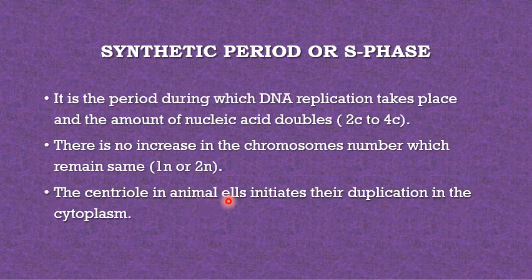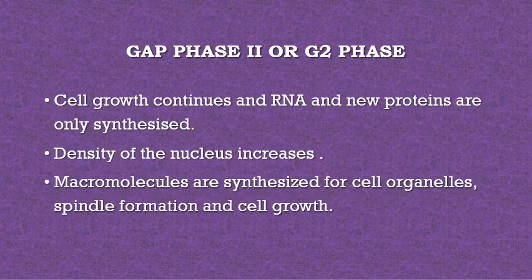Centrioles in animal cells initiate their duplication in the cytoplasm, because they also play a very important role during the division of the cell. Gap phase 2 or G2 phase: cell growth continues and RNA and new proteins are synthesized. Density of the nucleus increases. Macromolecules are synthesized for cell organelles. Spindle formation and cell growth take place.